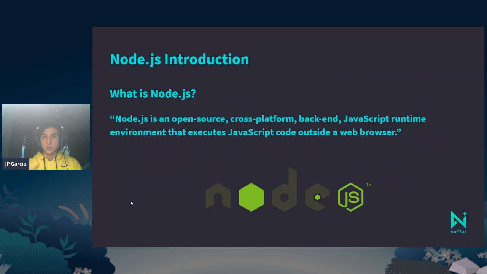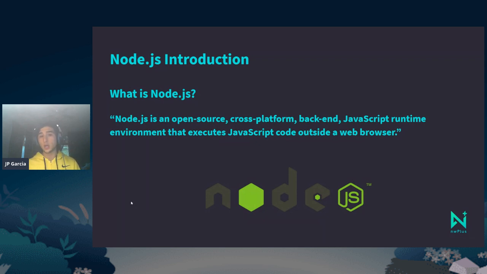So that was JavaScript. That was the programming language that we are going to use to communicate with the computers, right? To tell what we want the computer to do when something happens. However, JavaScript was created to work on browsers. It was created for the web. And so we need something like Node.js to be able to run JavaScript code in our computer and not on a browser. And this is what Node is.